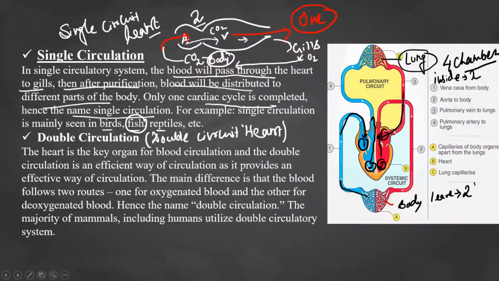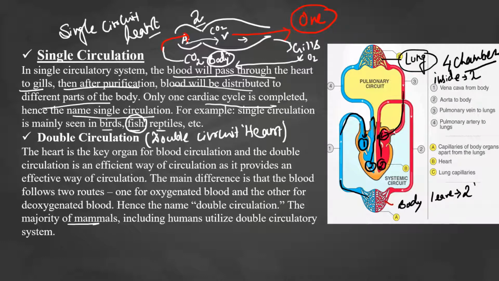So why do we have different types of pathway? The reason is that higher animals, like human beings and mammals, need much more oxygen, because of energy production. Inside the heart there is a septum, which we already know. To preserve more and more oxygen, many chambers are present inside the heart, and due to that we get double circulation, majorly in the mammals.